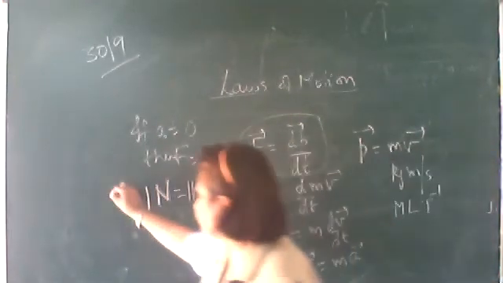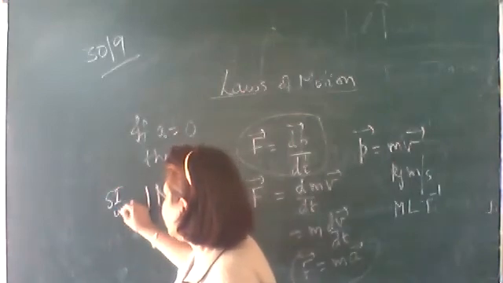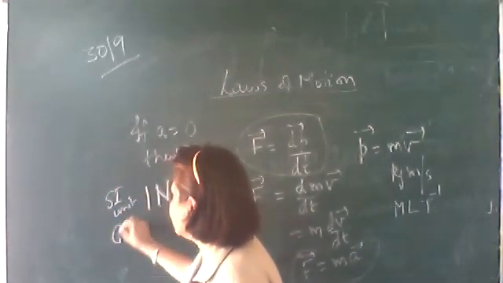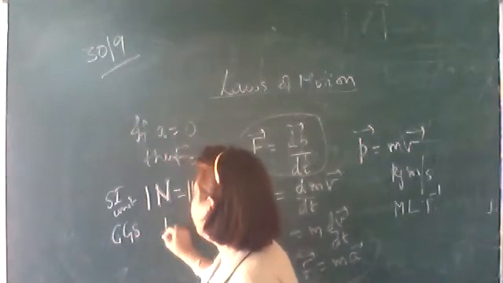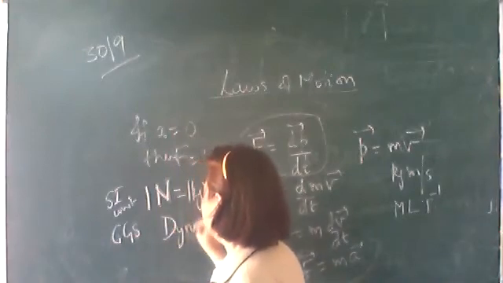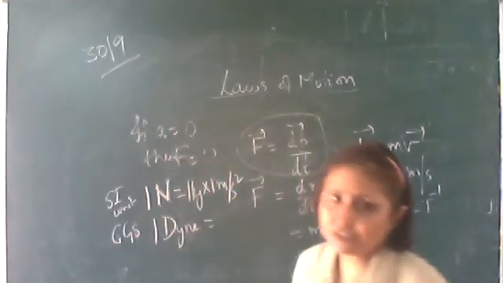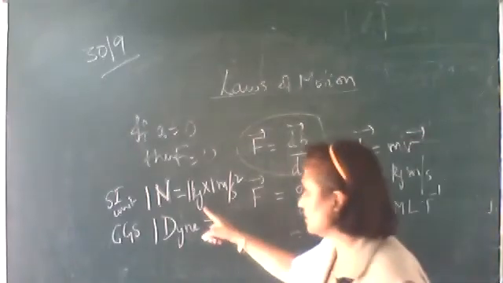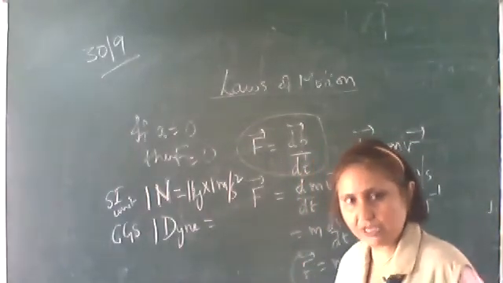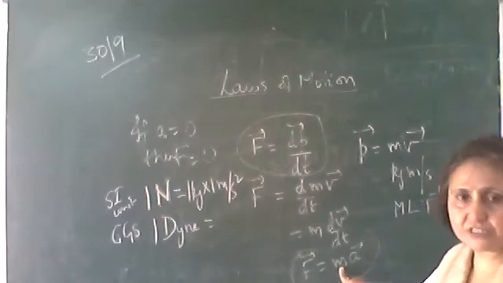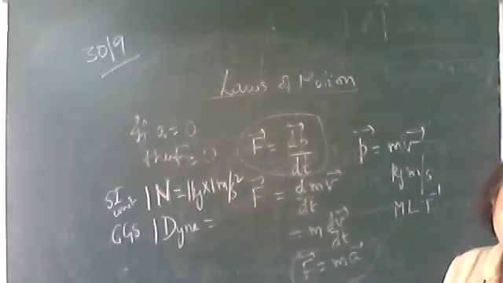This is the SI unit, and the CGS unit is, that is, in CGS system, the unit is taken as dyne. 1 dyne is equal to, in CGS system, what should be the mass? Mass into acceleration, the formula is the same. But mass should be in CGS system, acceleration, the unit of acceleration should also be in CGS system.